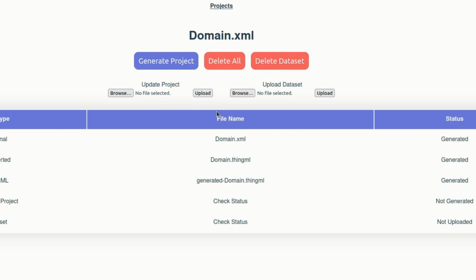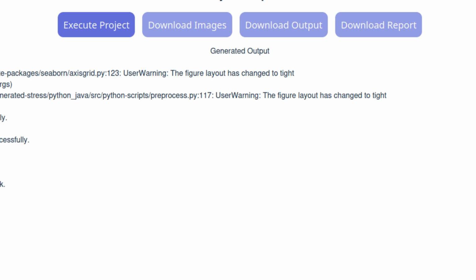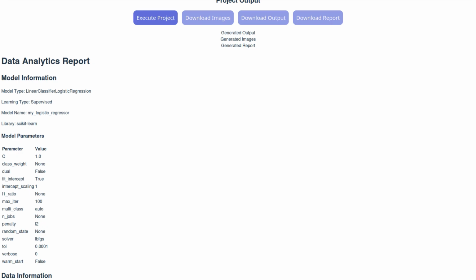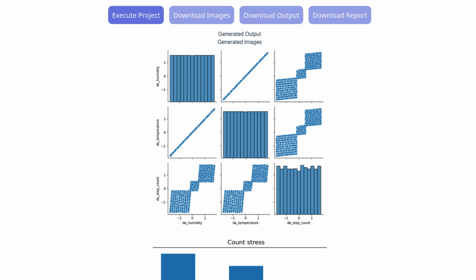Now you will see the project generation and execution outputs. I point to the dataset upload area that lets you attach the input. Next, I show what appears after execution. Download report. Now I show the generated console output. Finally, I open the image report. At the end, we can download and inspect the produced artifacts.